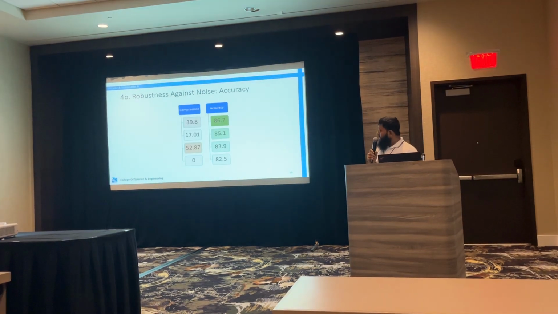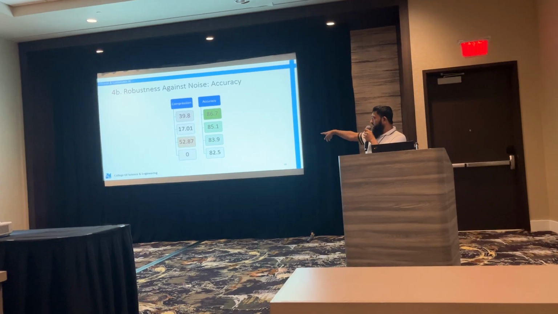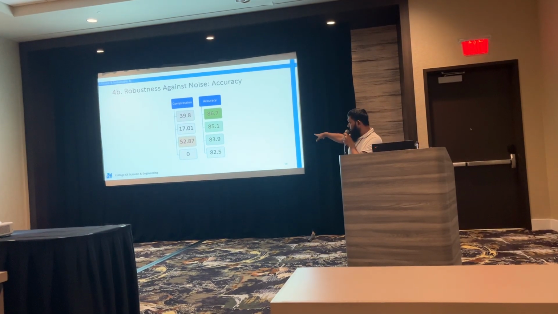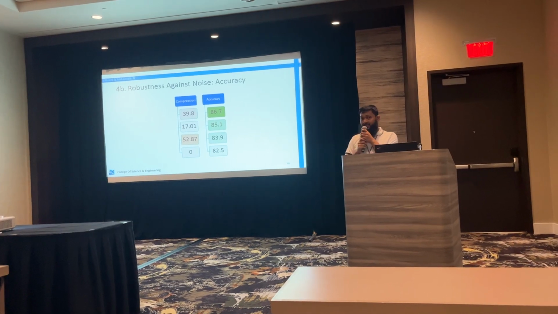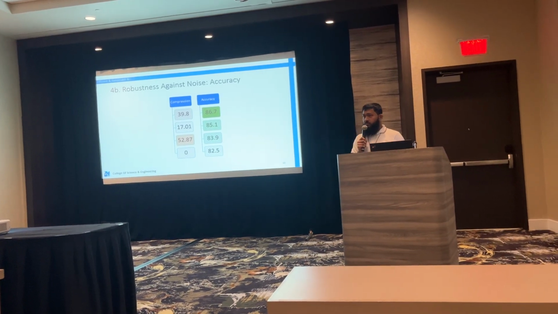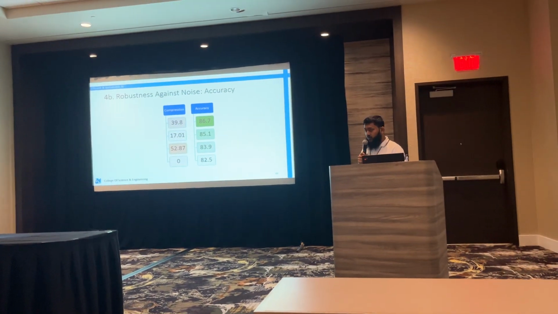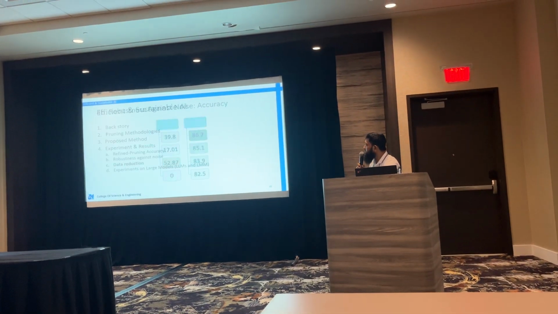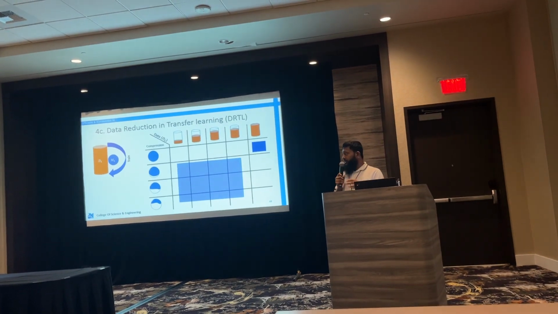And then we tried to see how well a compressed model would work on this kind of data versus the uncompressed model. So at the bottom, you have the uncompressed model, which had around 82% accuracy, versus at 39% compression, we saw that we had a little more higher accuracy. Why is this happening? Because we believe this reduces the overfitting of the neural network when you reduce the number of parameters.